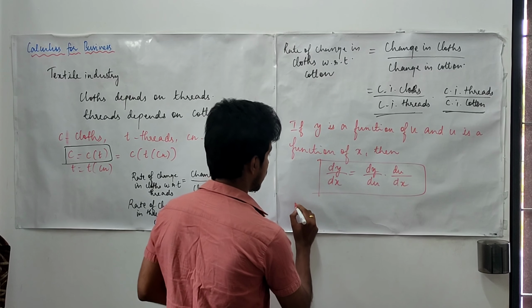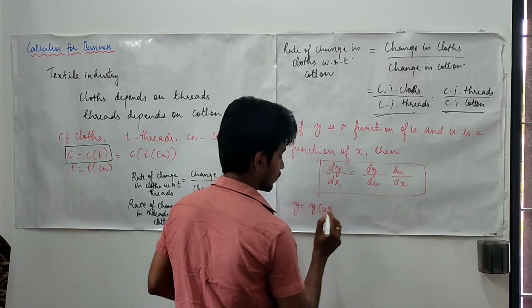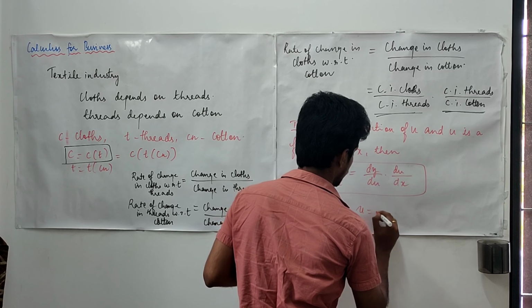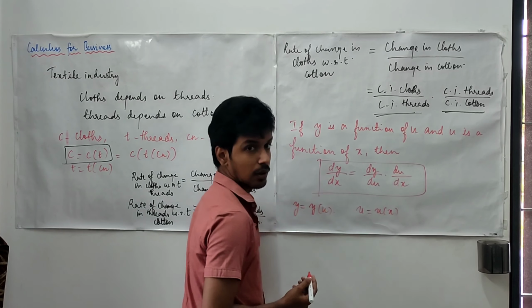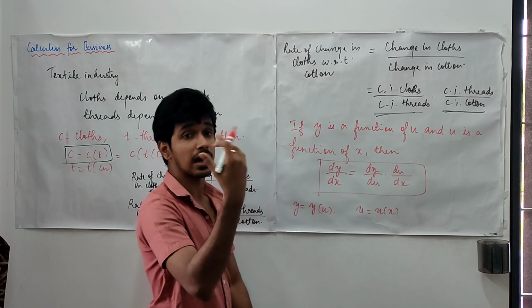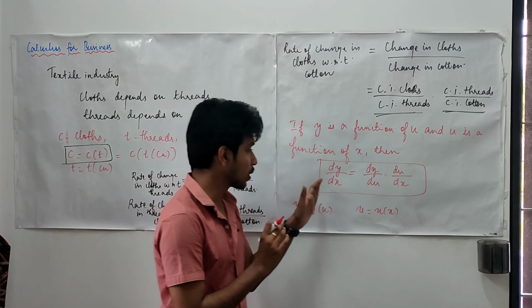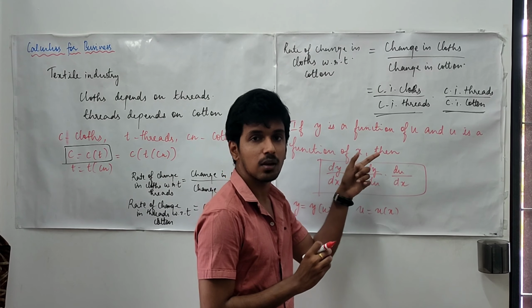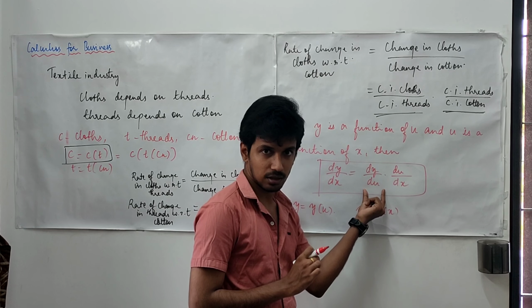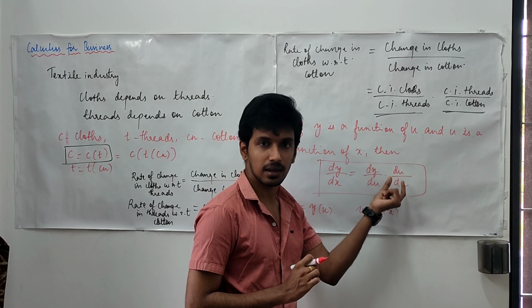So here in short, y is a function of u, where u is a function of x. We are talking about the rate of change happening in y whenever there is a change in x. In order to study this, we look at the change in y whenever there is a change in u, and the change in u whenever there is a change in x.